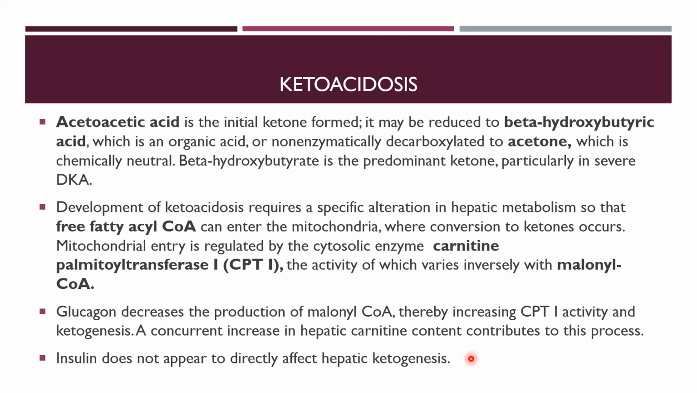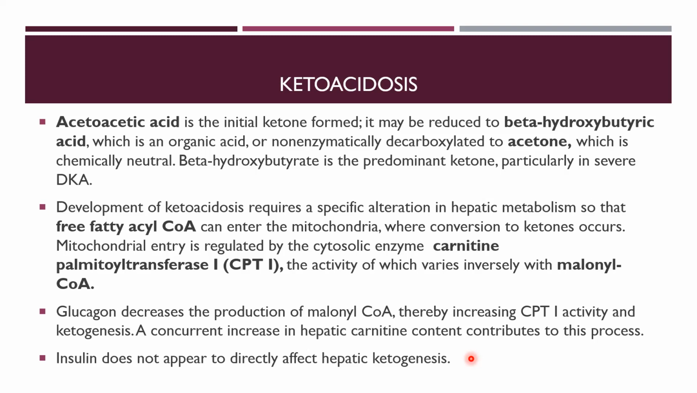Now I will explain ketoacidosis. Acetoacetic acid is the initial ketone formed. It may be reduced to beta hydroxybutyric acid, which is an organic acid, or non-enzymatically decarboxylated to acetone, which is chemically neutral. Beta hydroxybutyrate is the predominant ketone, particularly in severe DKA. That's why we want to measure this acid, to see whether the patient from DKA has come out of the emergency or not. But unfortunately, this is not easily available.